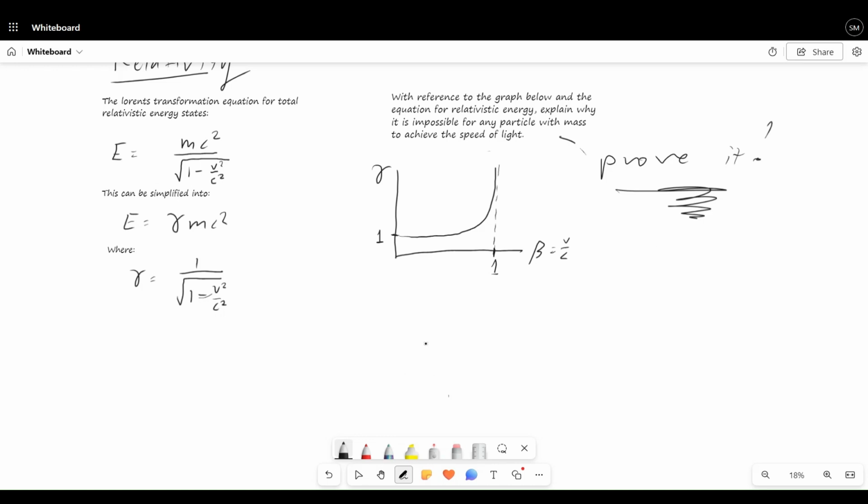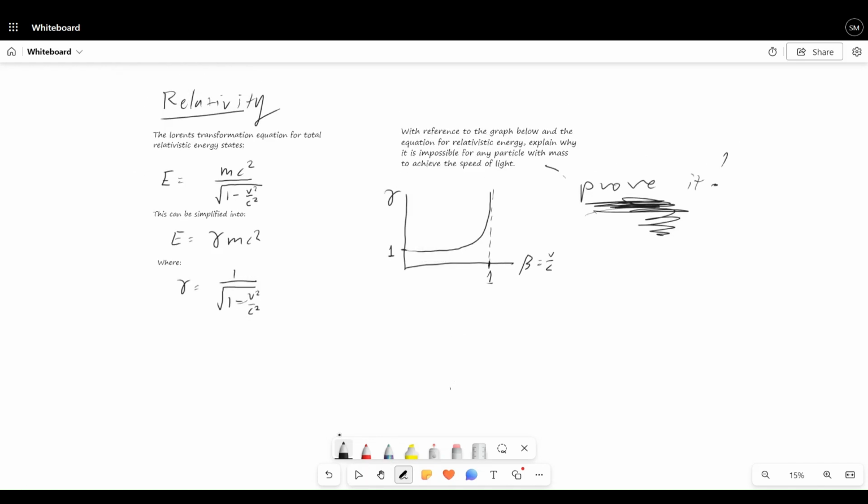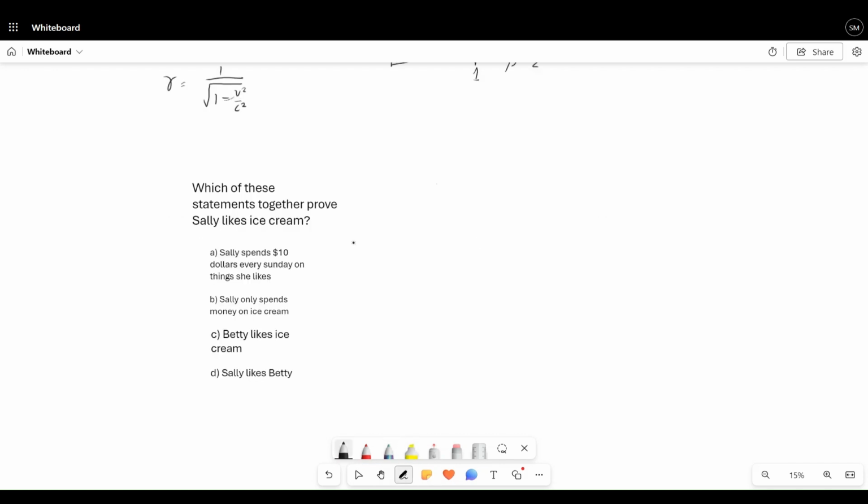Okay, so let's try and hit all of these points distinctively in our answer, because the way the marking key works is they look for a series of specific points, and they make sure that you hit every single point. And the way you know what points to include and what points not to include is by checking, well, do all these points together prove what's being stated in the question, right? So you might have seen something similar if you've done a job aptitude test, right? Something like this.